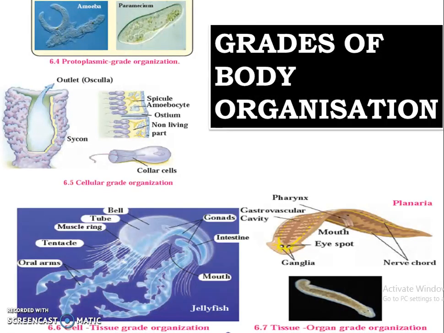So you can see here the various grades of body organization. In amoeba and paramecium, unicellular organisms, you can see the protoplasmic grade of organization. In Porifera, like Scypha, sponge, cellular grade of organization is seen. In the case of jellyfish, you can see cell tissue grade of organization. And finally, as in the case of Planaria, you can see the tissue grade of organization.